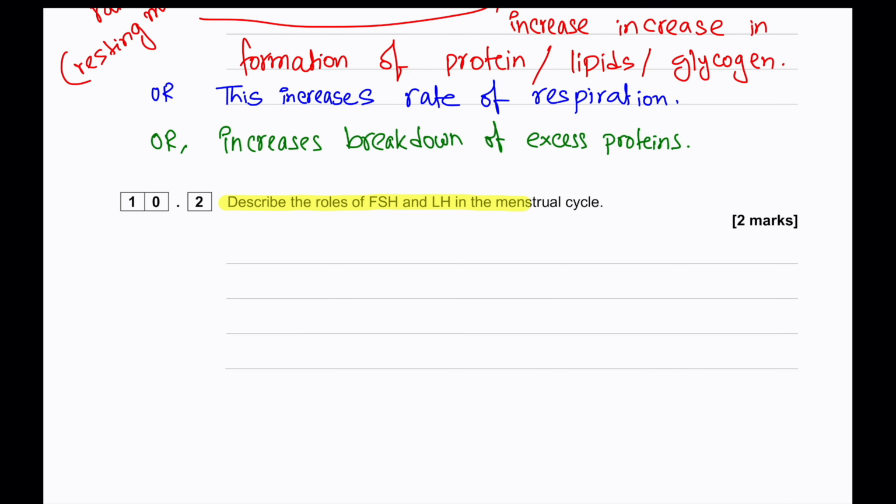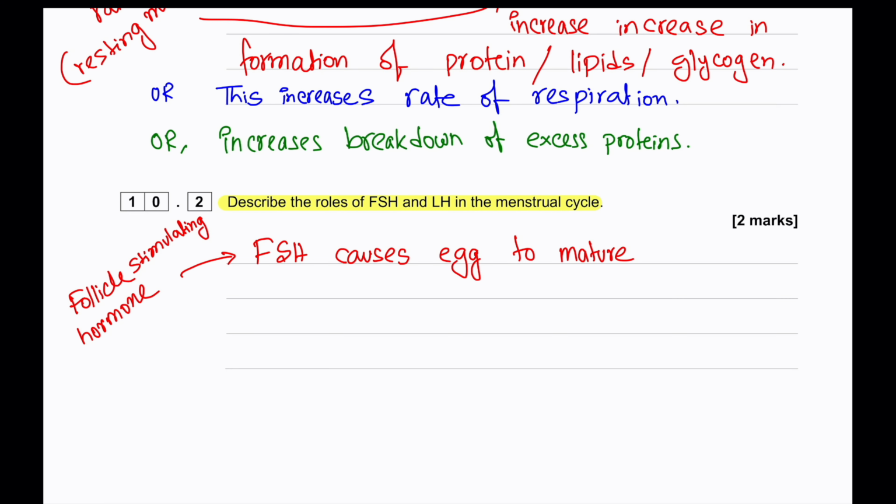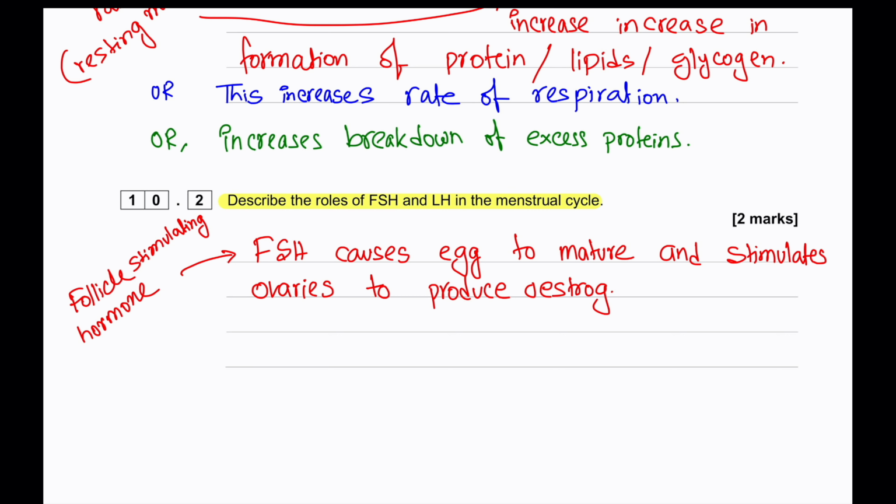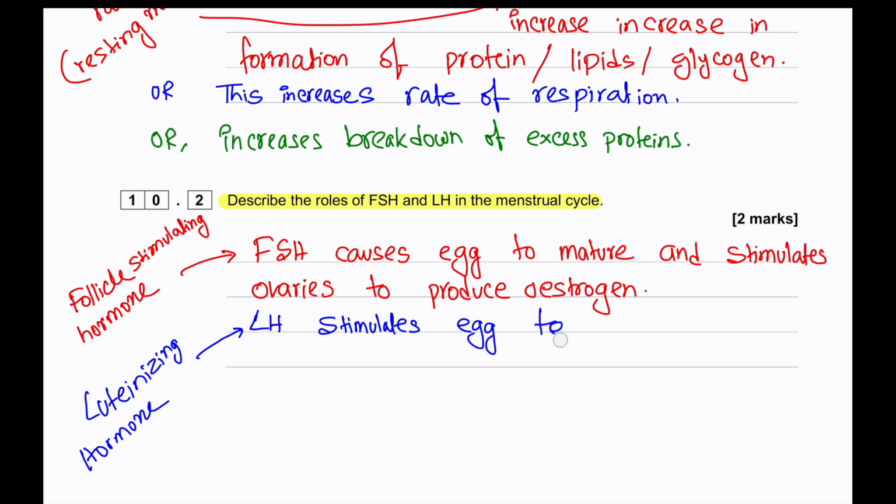Describe the roles of FSH and LH in the menstrual cycle. FSH stands for follicle stimulating hormone. It causes the eggs to mature and stimulates the ovaries to produce estrogen. Whereas LH, the luteinizing hormone, stimulates the egg to be released during ovulation.